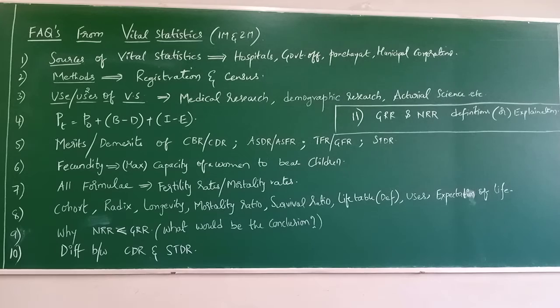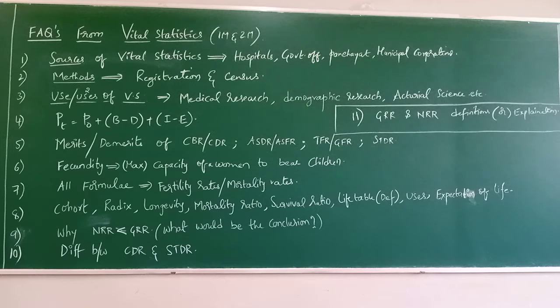All these singular definitions. Remember, what do you mean by cohort? Number 1, a group of individuals who are born at the same time and having experienced the same mortality condition. We call it a cohort. Now, coming to radix. We are mentioning a group of individuals, that group. So the size of the cohort, we call it a radix. Generally 1 lakh population we consider.